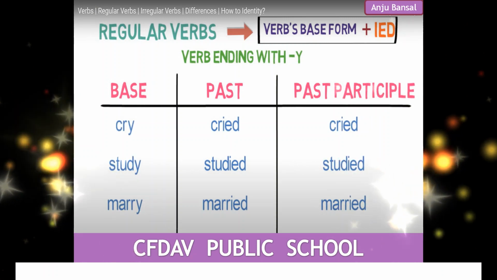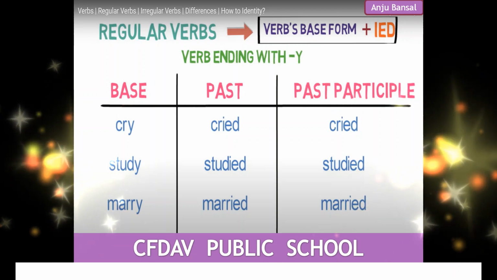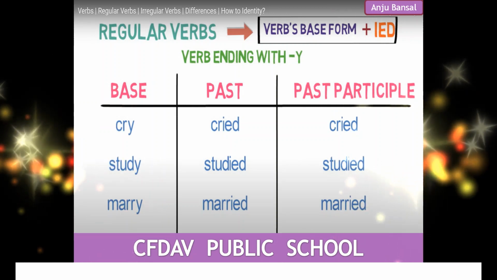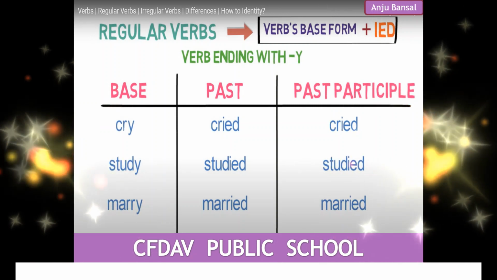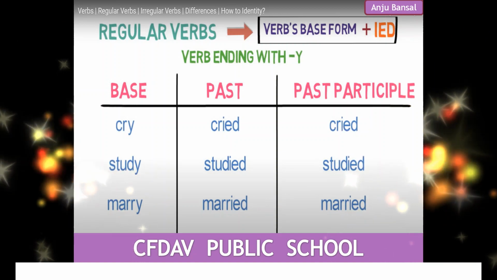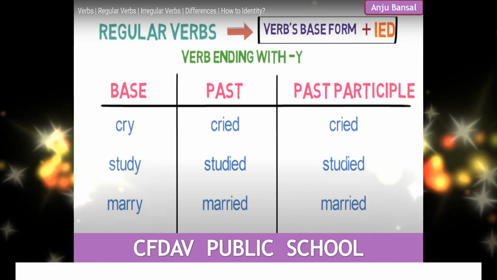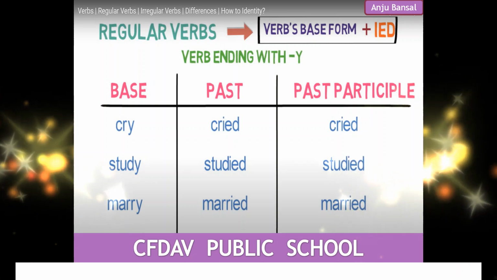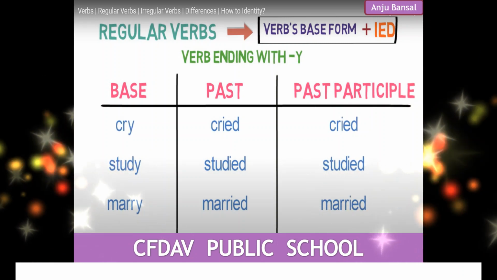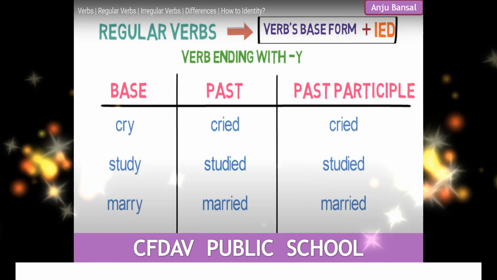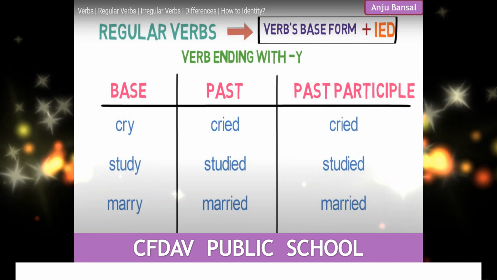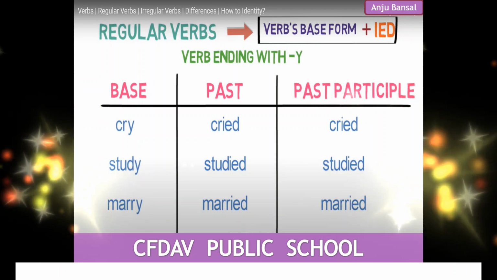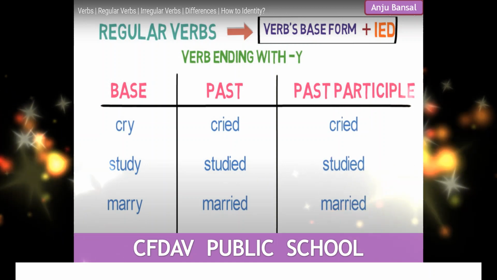So cry becomes cried, not c-r-y-e-d. That is a wrong spelling. Cry becomes cried. Whenever y is there, you will change it to i-e-d. Cry becomes cried and cried. Study changes to studied and studied. Marry becomes married and married.